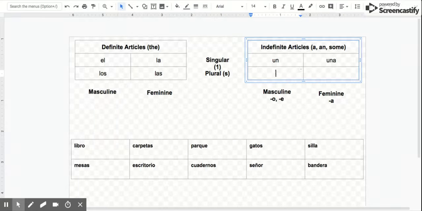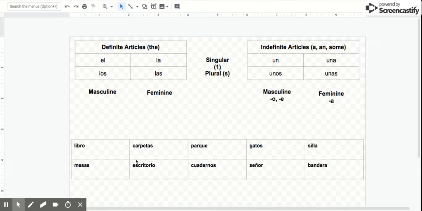Here, where our masculine plural is going to be unos. Unos. So if it's something that has more than one and it's masculine, it's going to be unos. And that's how we say some. And then our feminine version, unas. You may have been able to guess that. Unas. Right? So we have un, una, unos, and unas.